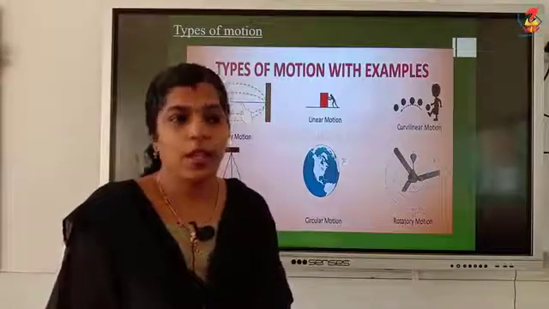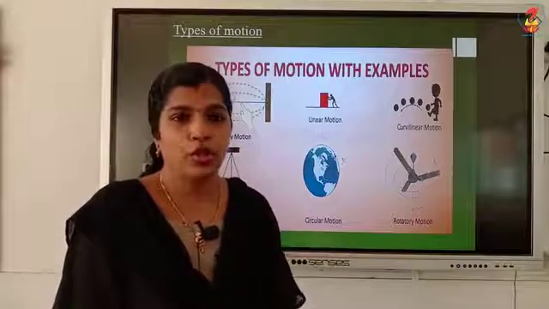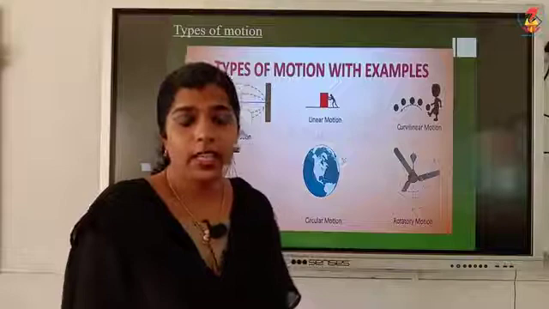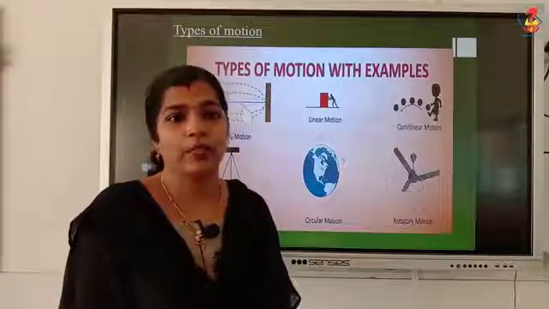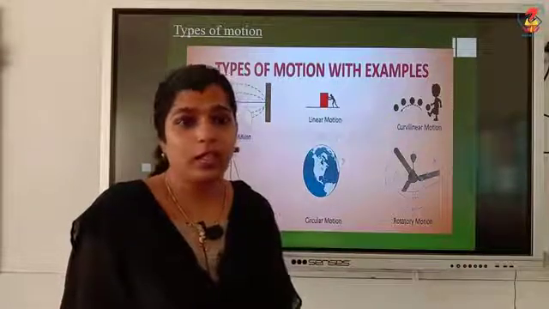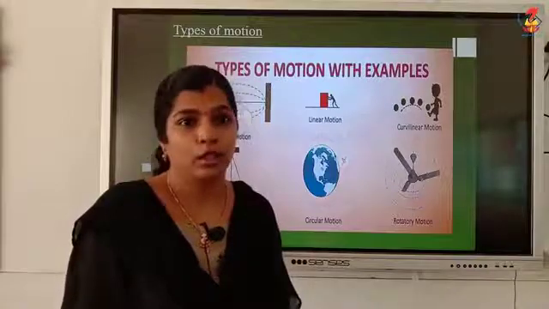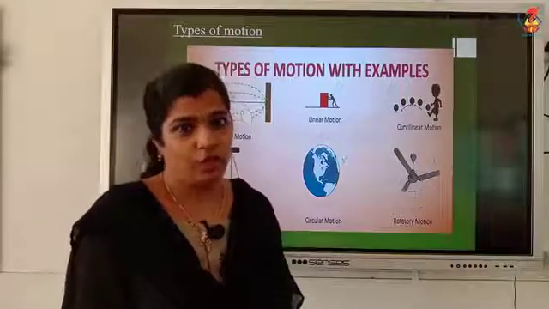So we can't say an object is at rest or in motion without a reference point. When you don't know the reference point, only then will we say whether an object is completely at rest or completely in motion. These two terms are relative to each other.